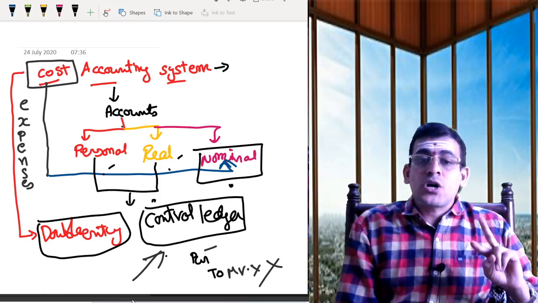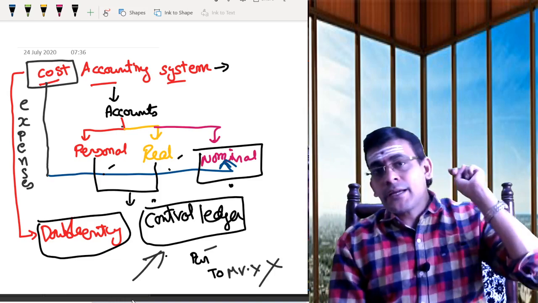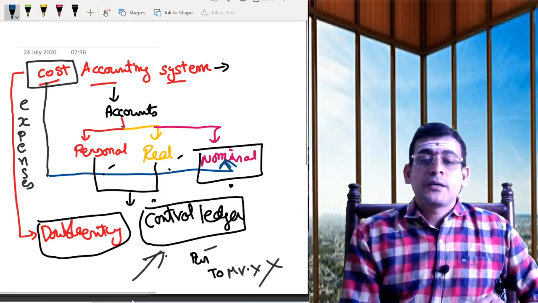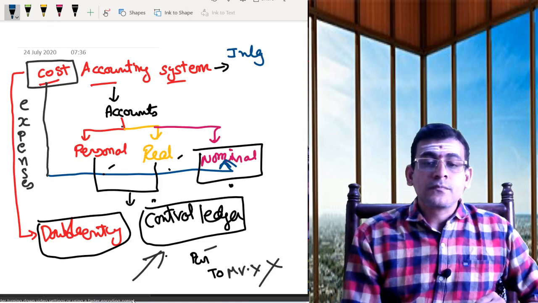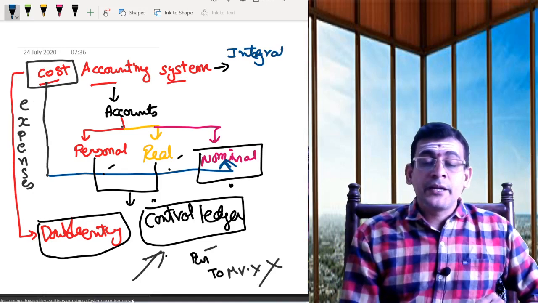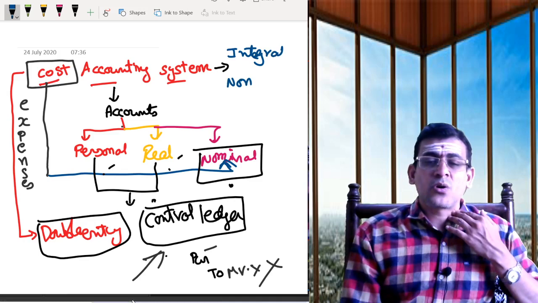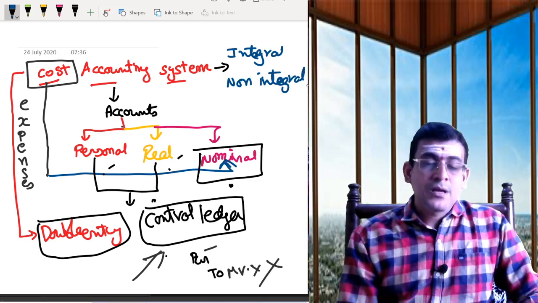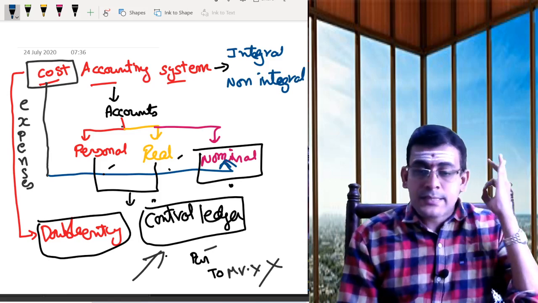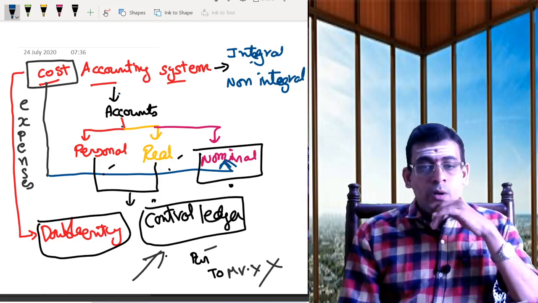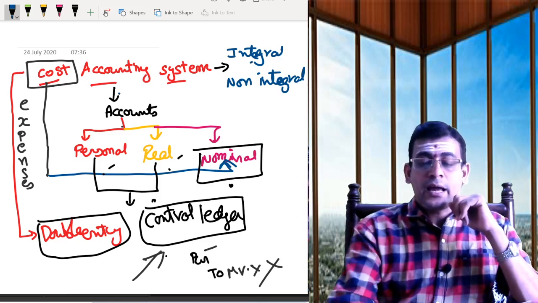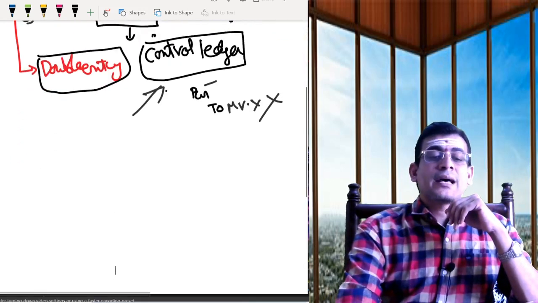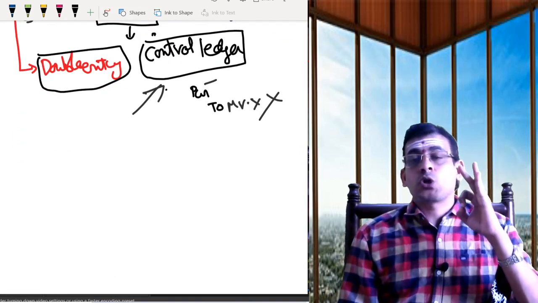As per this cost accounting system, we basically have two types of system: integral accounting system and non-integral accounting system. Now let us explore the integral accounting system as well as the non-integral accounting system.